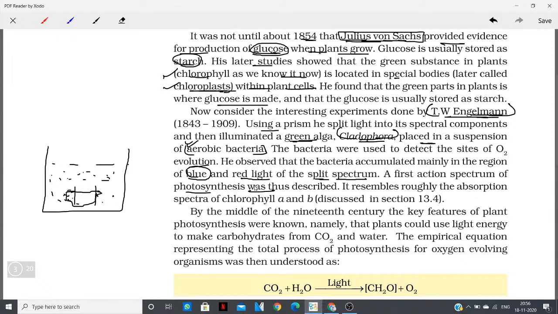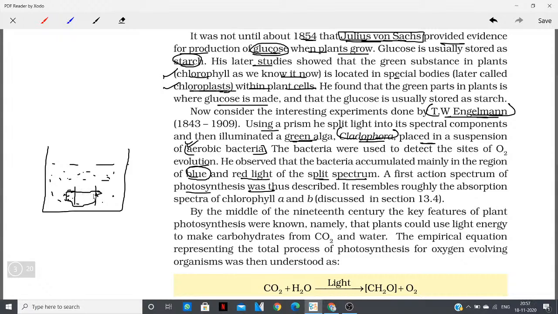Don't worry about the action and absorption spectrum; I will explain them in great detail. Just know right now that the first kind of action spectrum was given by him, because he split the light into spectral components so that all the regions of the visible spectrum were seen.